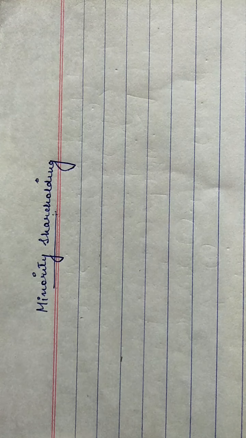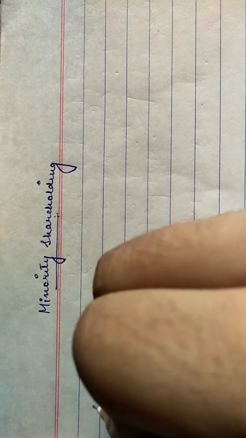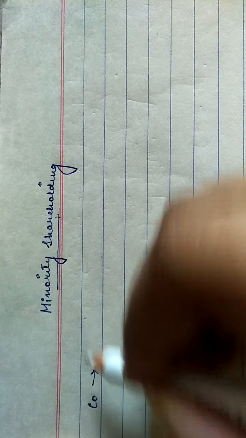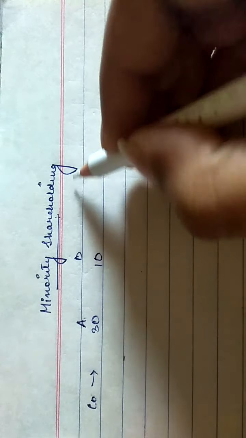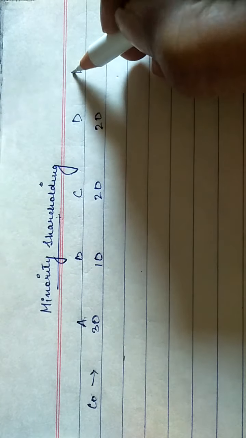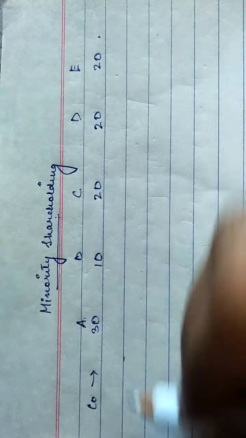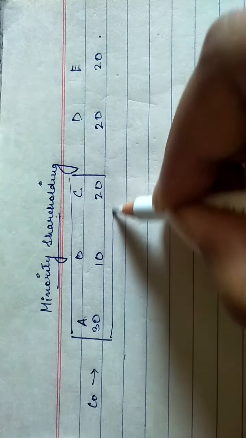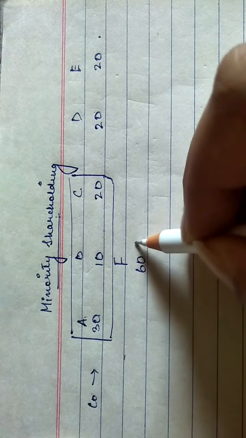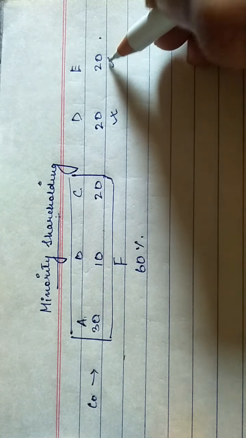हम डील करेंगे माइनॉरिटी शेयर होल्डिंग्स में। तो पहले यहाँ पे सिचुएशन क्या था कि हमारे कंपनी के पास 5 शेयर होल्डर्स थे। ए जिसका शेयर 30% था, बी जिसका शेयर 10% था और सी 20%। डी was holding 20 and E was also holding 20. Now what happened? The shares of A, B and C whole were acquired by another company called F. So total shareholding of F will become here 60% and rest D and E will remain the same.